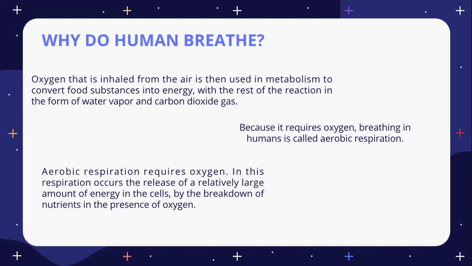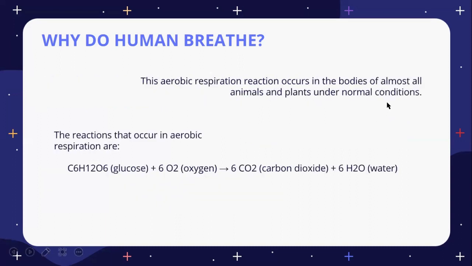In this respiration there is a release of a relatively large amount of energy in the cell by the breakdown of nutrients in the presence of oxygen. The aerobic respiration reaction occurs in the bodies of almost all animals and plants under normal conditions. The reaction in aerobic respiration is glucose plus oxygen transformed to carbon dioxide plus water.